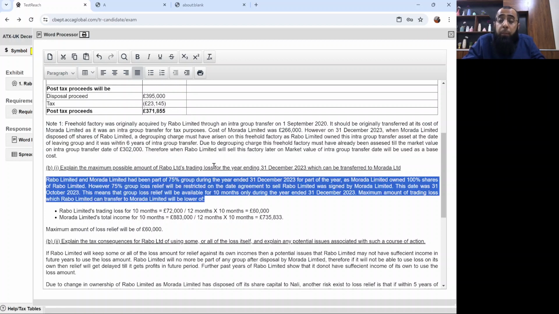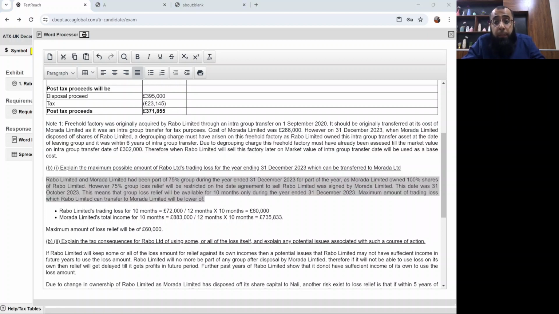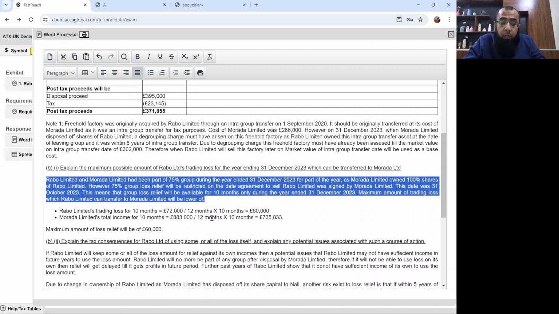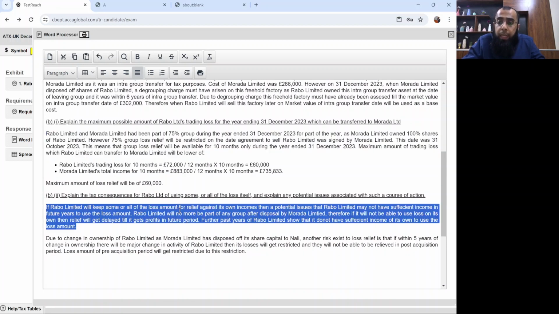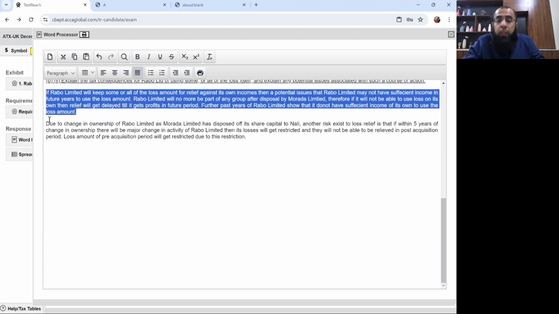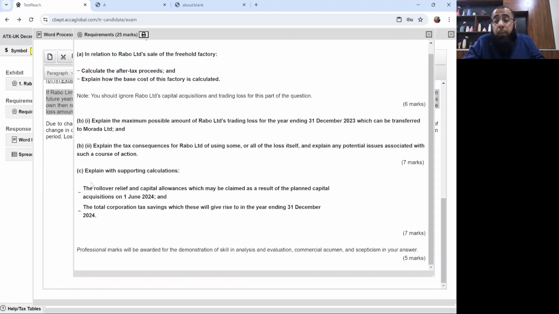Then the maximum possible amount of loss relief which can be claimed. Post acquisition, on the disposal of the company when you're leaving the group, the relief gets restricted. And if we keep the loss for our own, then obviously there is a risk that we may not have sufficient income in the future years.